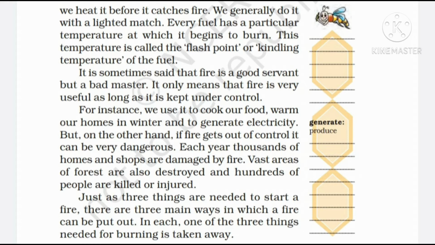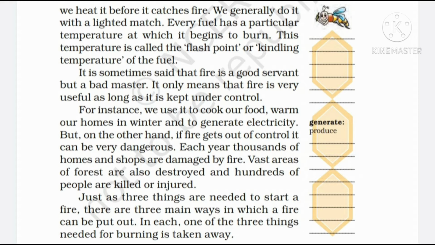It is sometimes said that fire is a good servant but a bad master. This is very important. Fire is a good servant as long as we can control fire. Okay, it is helpful to us. But on the other hand, if we are not able to control it, then it can also cause great destruction. It only means that fire is very useful as long as it is kept under control.